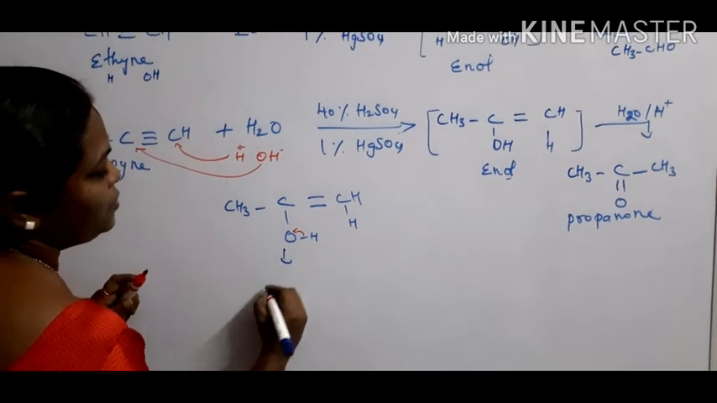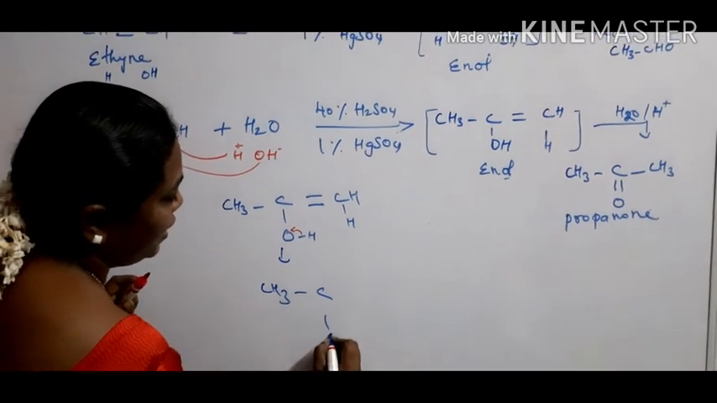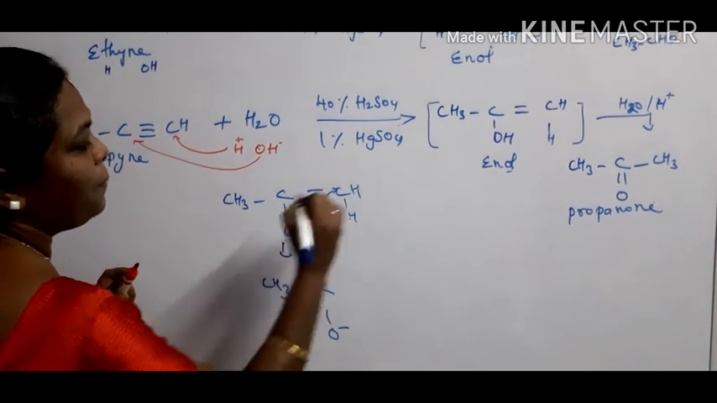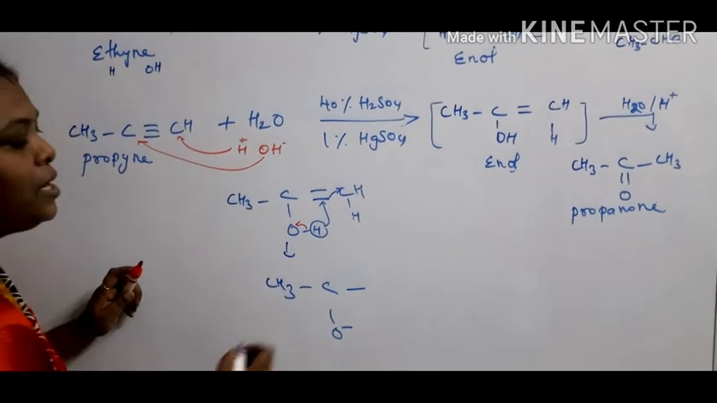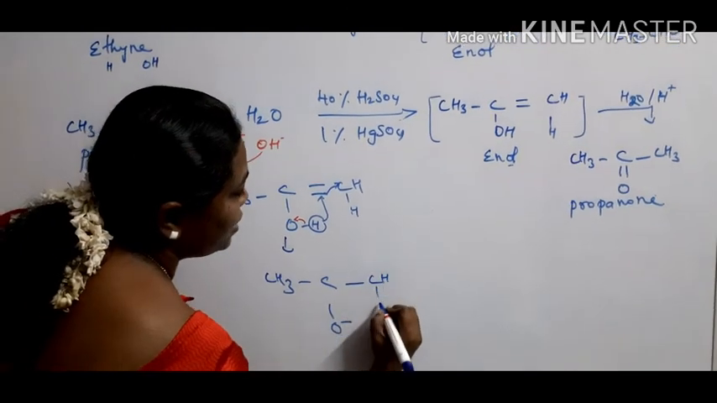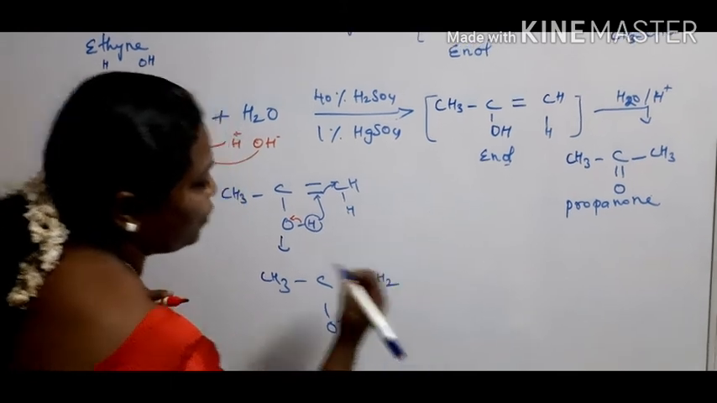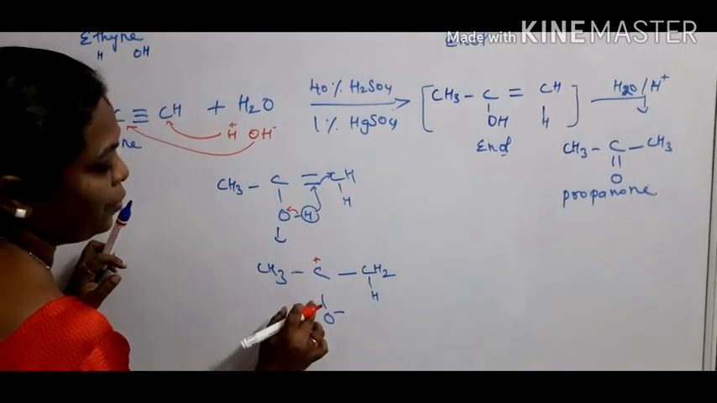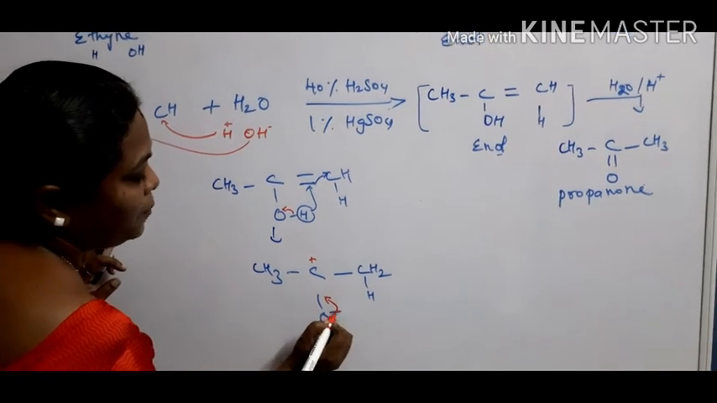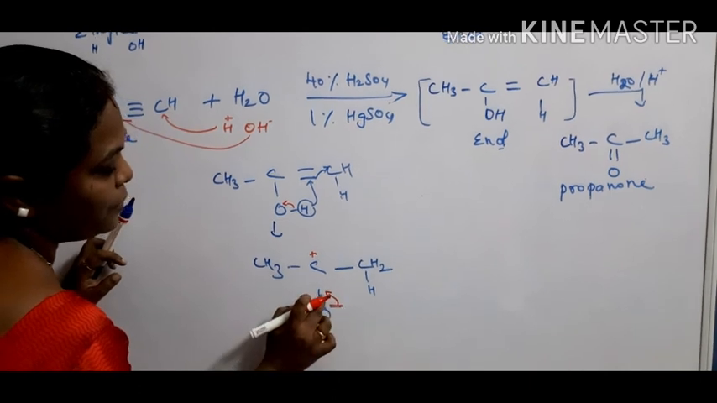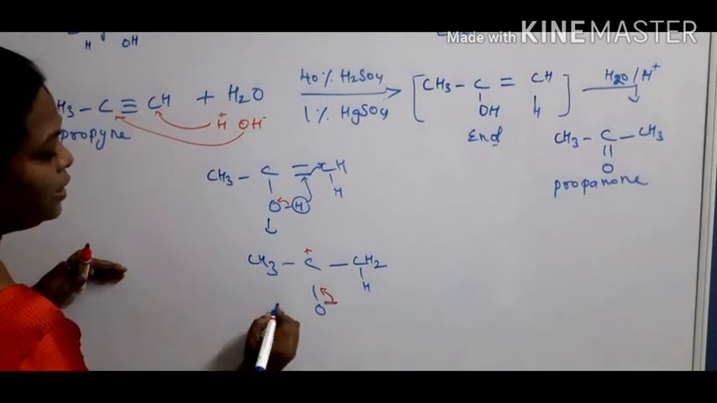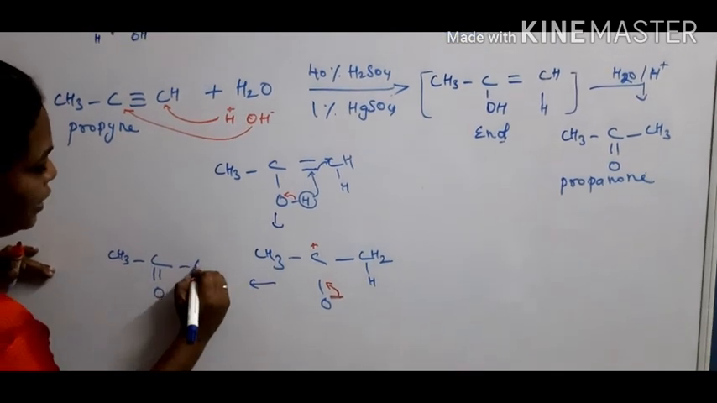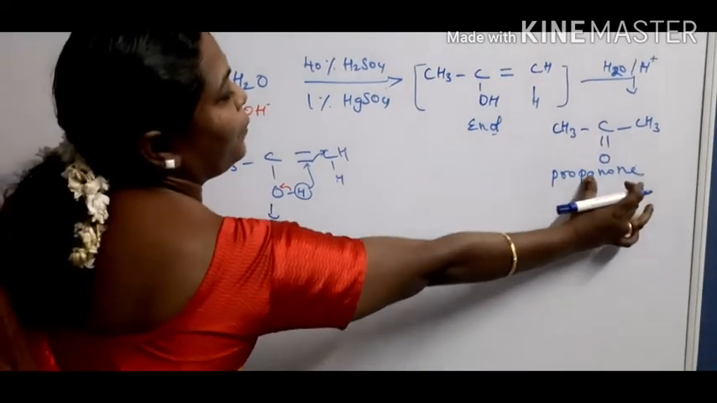Therefore it forms CH3, C. Here it forms O minus. H plus takes this electron and combines with this carbon. Therefore the double bond is converted to a single bond. Again CH, so one more hydrogen is there. Therefore it forms CH2. Okay, now this carbon carries a positive charge, with 1, 2, 3 only. Therefore the oxygen, that means this negative charge which contains 2 electrons, takes part in bond formation. Therefore it forms CH3, C, double bond O, CH3. So this is the product, propanone is formed.